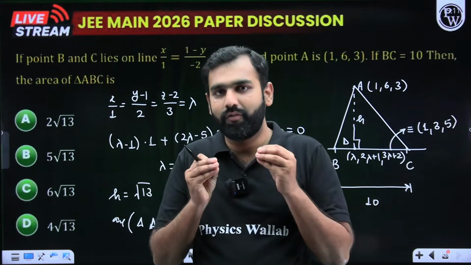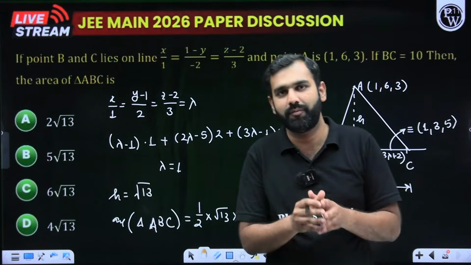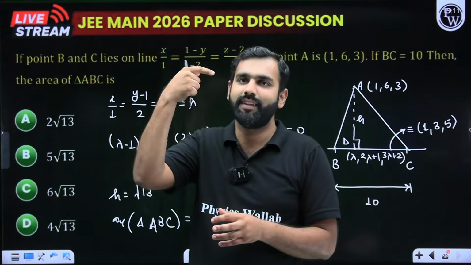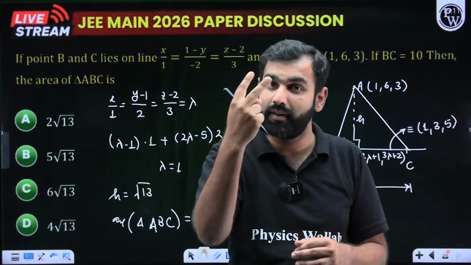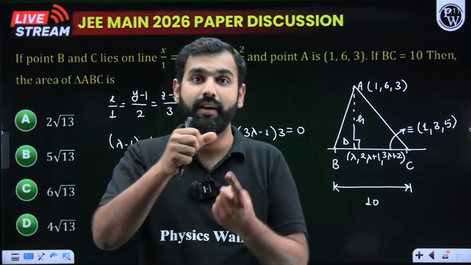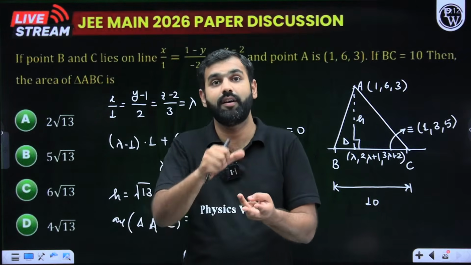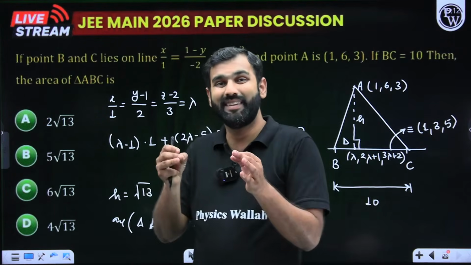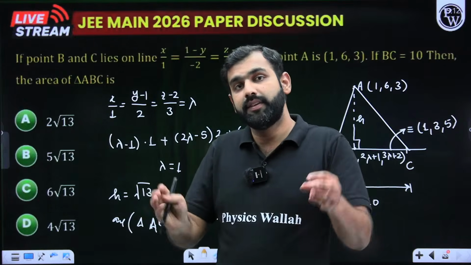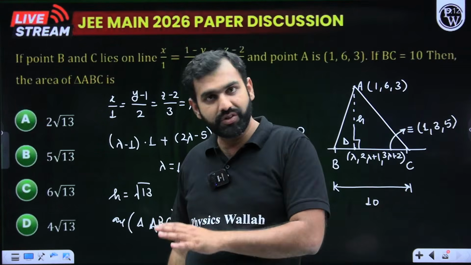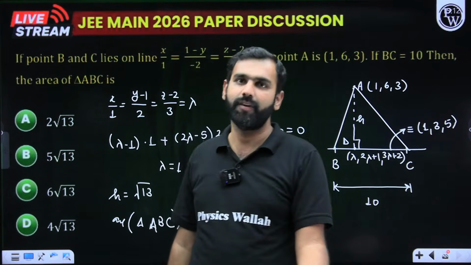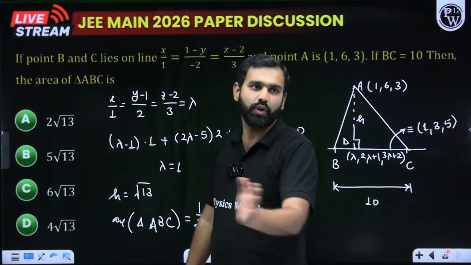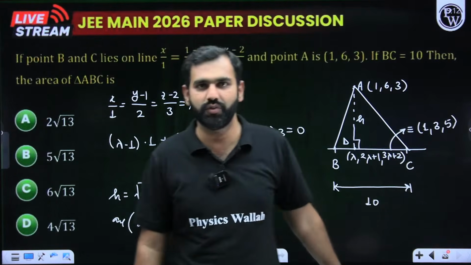I have been constantly emphasizing on these few chapters, make a list of it: matrices and determinants, vectors in 3D, definite integration, area under the curve, differential equations, binomial theorem, permutation and combination, and statistics. These are short chapters. The questions are there from these chapters, although there are certain different chapters as well, but these are the short chapters. They are asking you questions from these chapters.